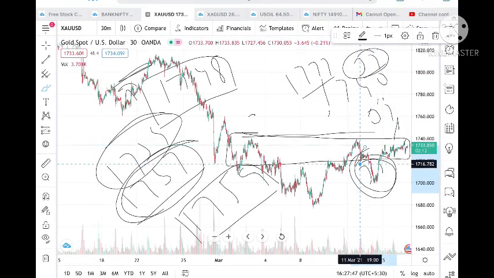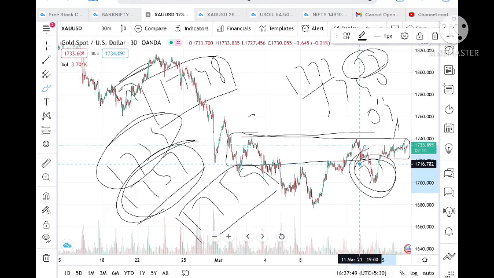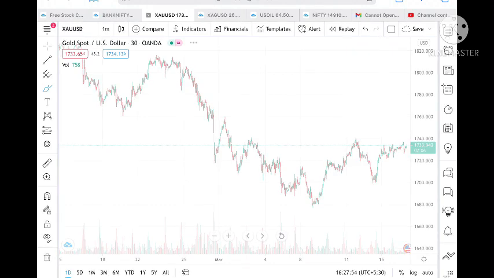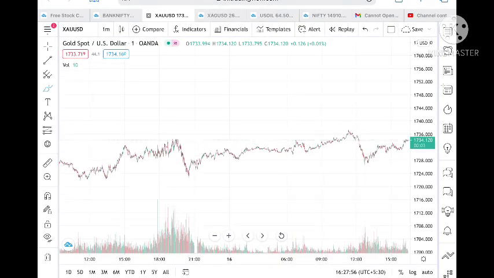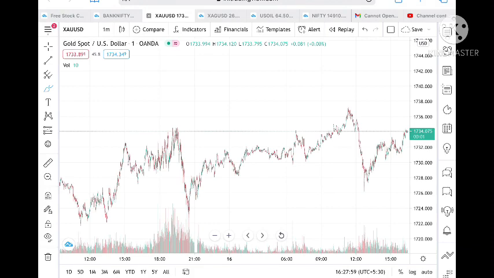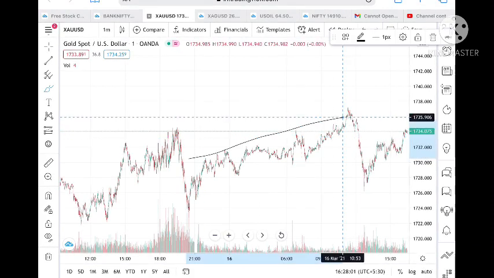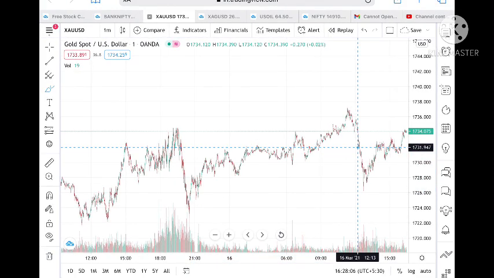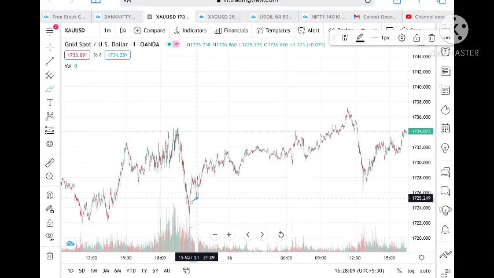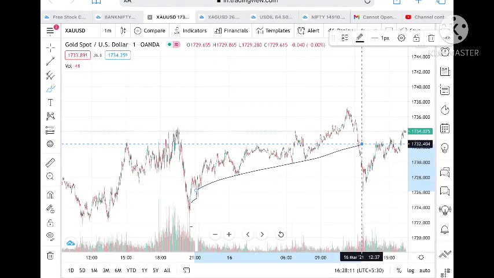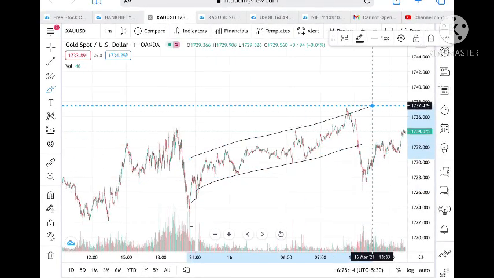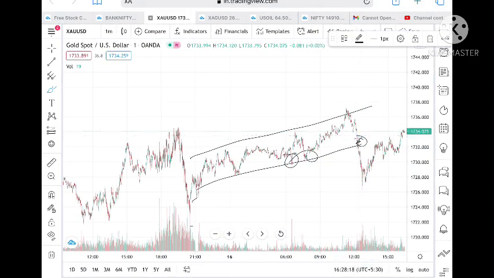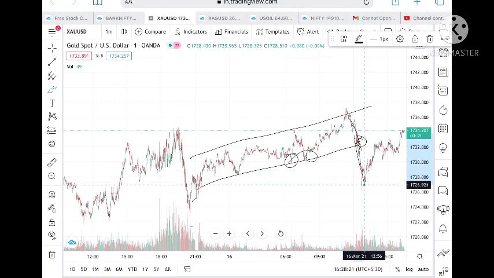Now look at this. I'll show you the 1-day chart. This is the 1-day chart. We can see that the price is moving particularly high from 9 o'clock. After breaking this, because there is first support, second support, and third support, once this level is broken, it made a new low for the day, because it tested once, twice, and thrice.